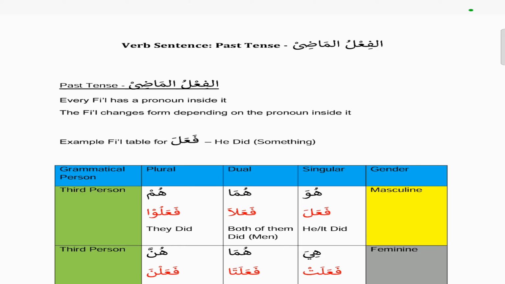So we move on to the next chapter of our curriculum, which is verb sentences. We'll start with the past tense, which is called the fi'l madi. Every fi'l has a pronoun inside it. The fi'l changes form depending on the pronoun inside it.